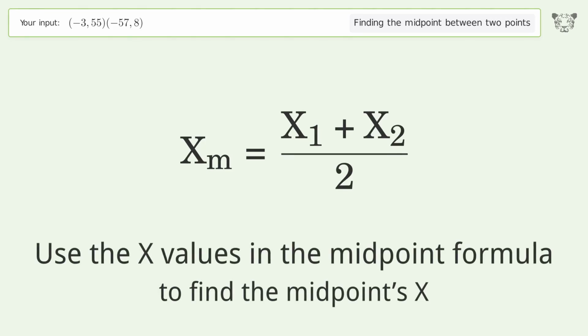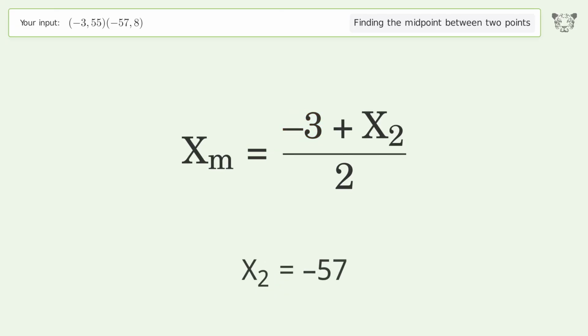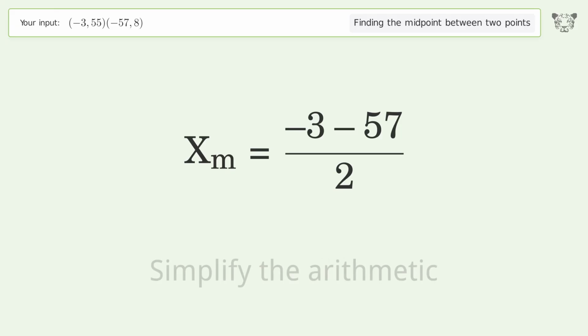Use the x values in the midpoint formula to find the midpoints x. x1 equals -3. x2 equals -57. Simplify the arithmetic.